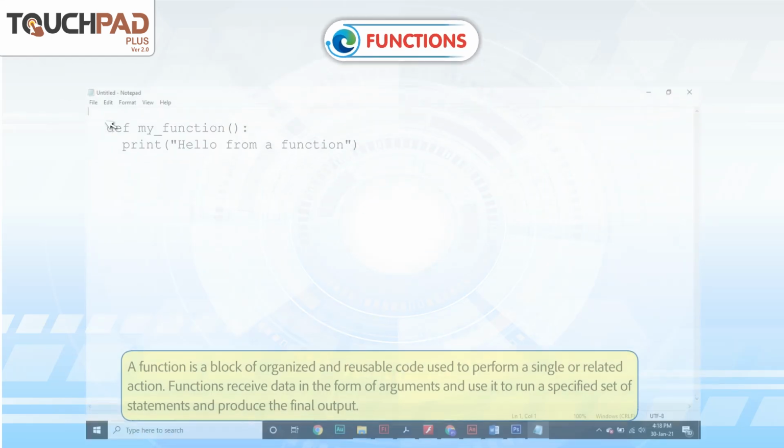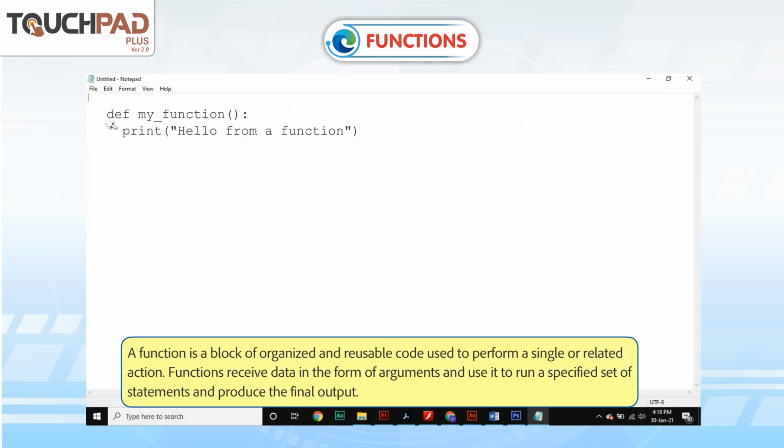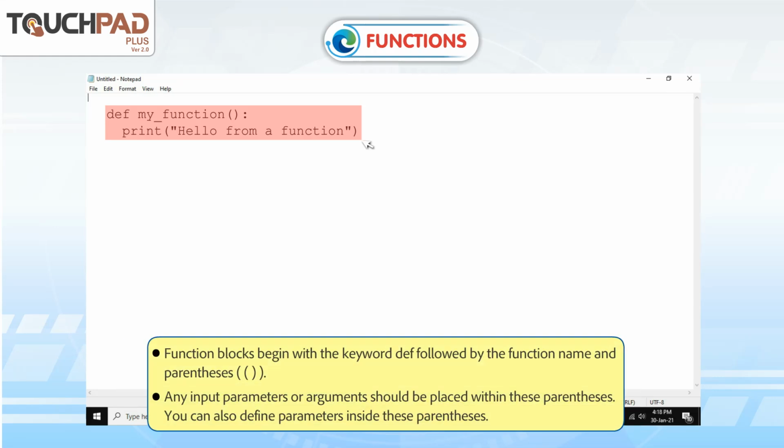Functions. A function is a block of organized and reusable code used to perform a single or related action. Functions receive data in the form of arguments and use it to run a specified set of statements and produce the final output. Function blocks begin with the keyword def followed by the function name and parentheses. Any input parameters or arguments should be placed within these parentheses. You can also define parameters inside these parentheses.